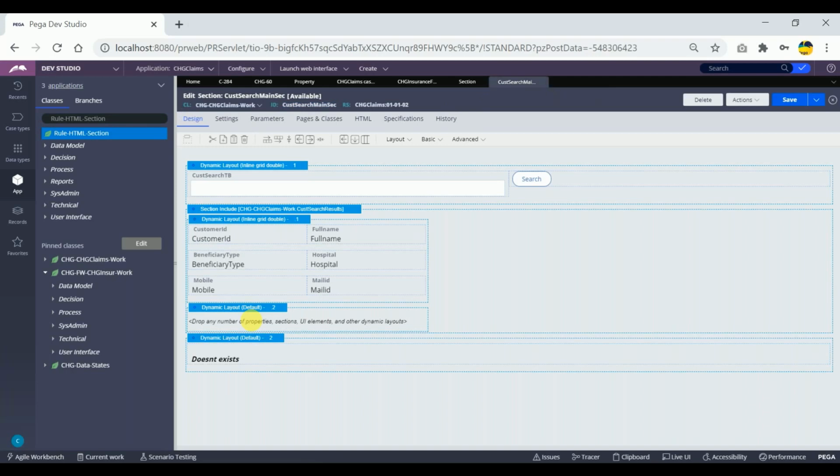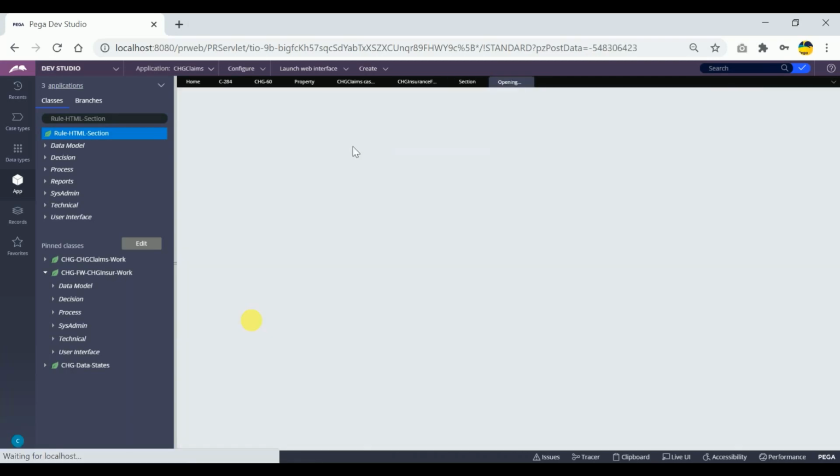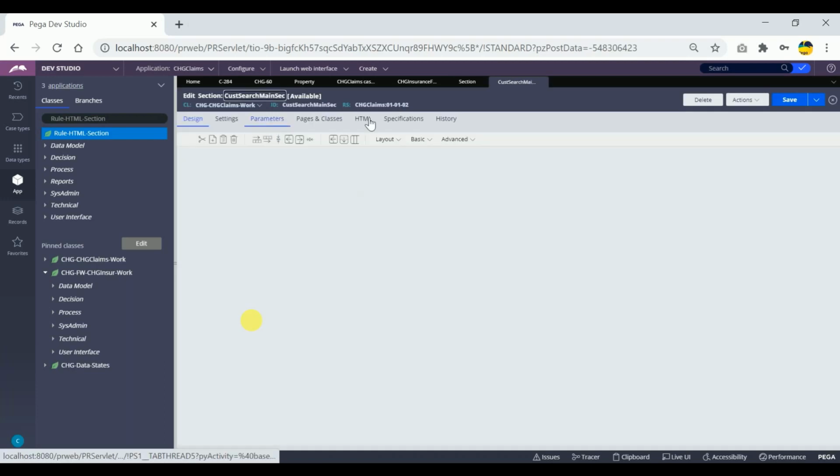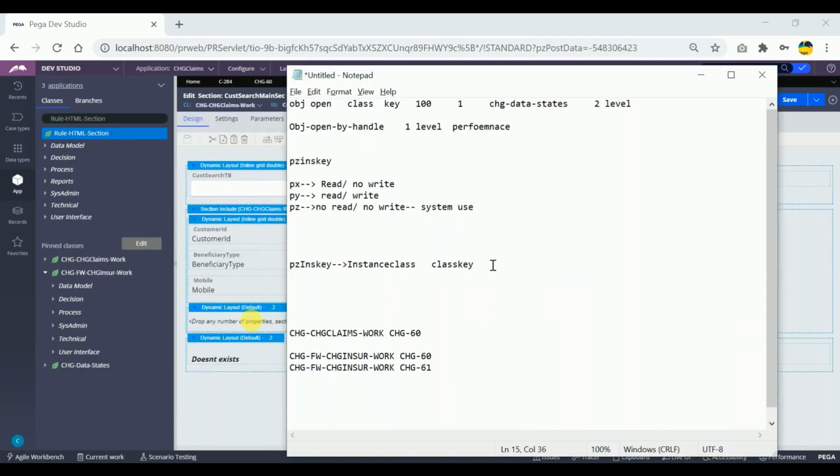Okay, got my point? Now if I want to get the pzInsKey of this particular instance, if I create one section rule, for sure it has to be stored in a database table, and for sure it has to be stored as an instance of one of the classes. So this is the instance of this class. So the pzInsKey of this section rule will be, can someone tell me?